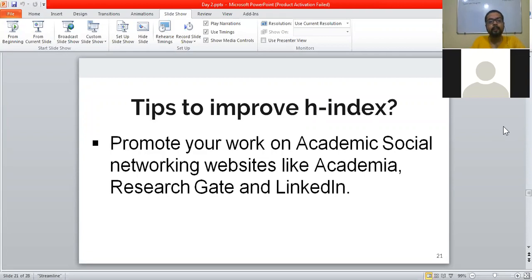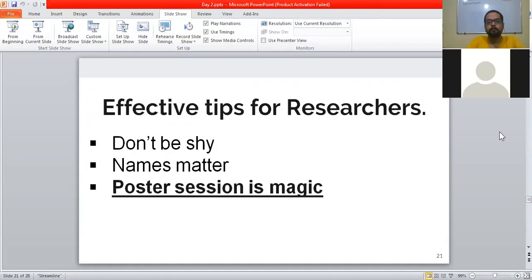So this will ultimately improve your visibility. Also, it will tell others that this kind of work is being done by this person. So they can refer to this person's work if they want that kind of work in this field. So that is why it is important to promote your work on these kinds of websites.